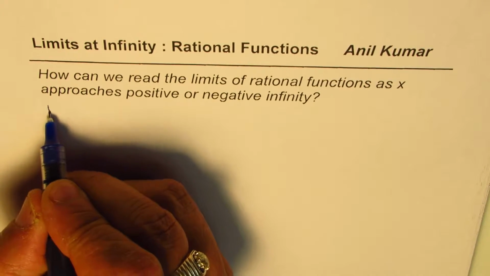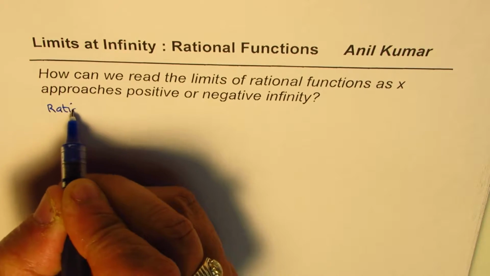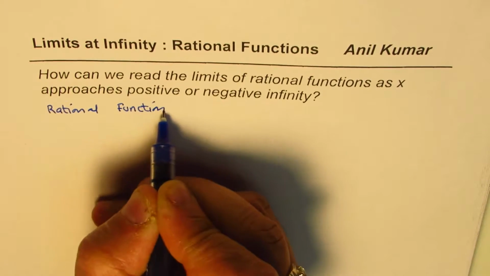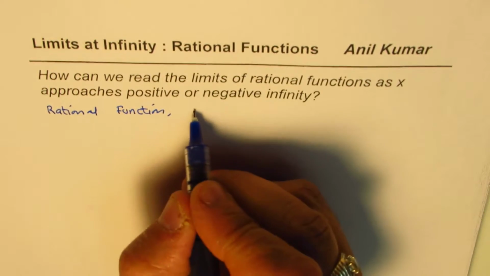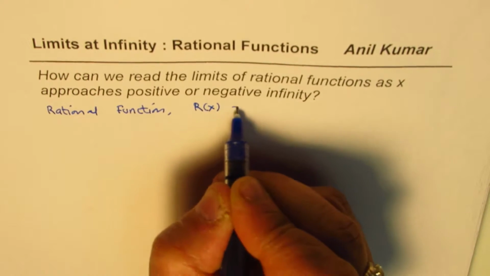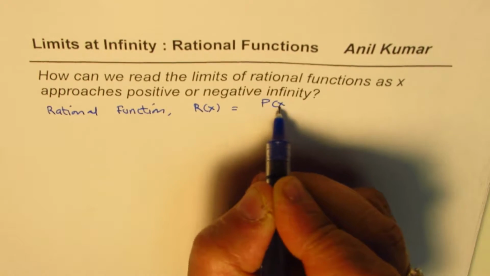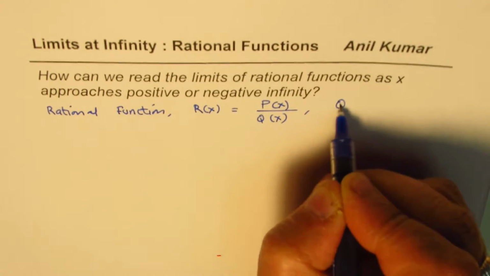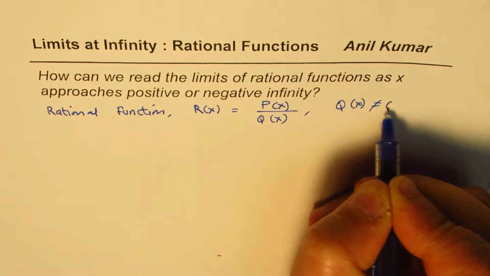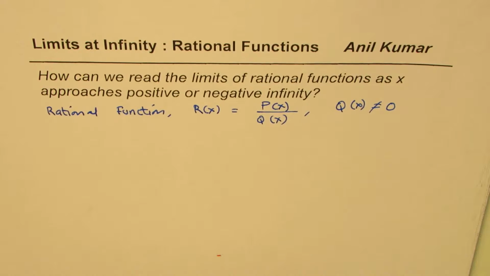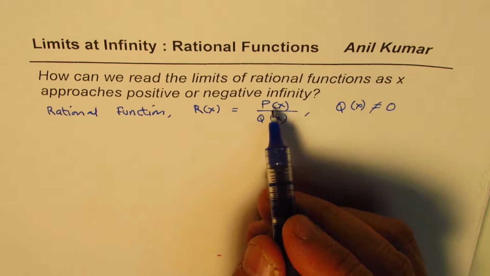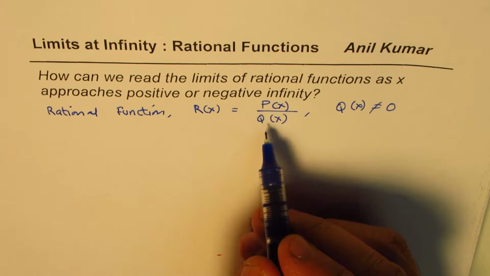As such, what is a rational function? Let me write that first. A rational function is a quotient of two polynomials. Say r of x is equal to a polynomial p of x divided by another polynomial q of x, and of course the denominator q of x is not equal to 0. That leads to restrictions.